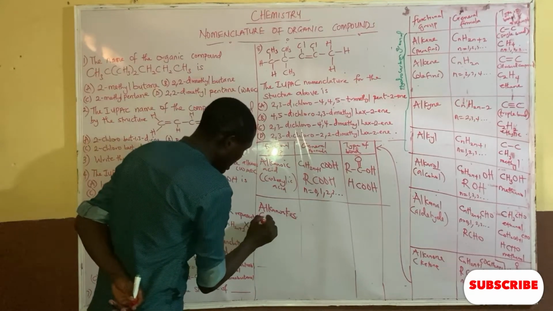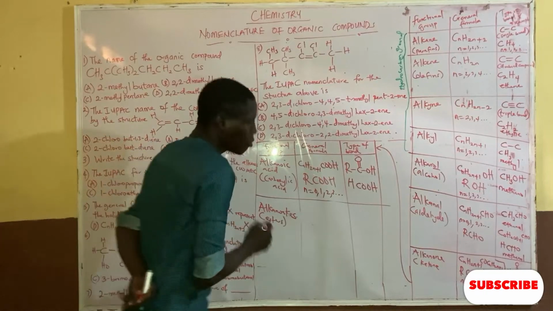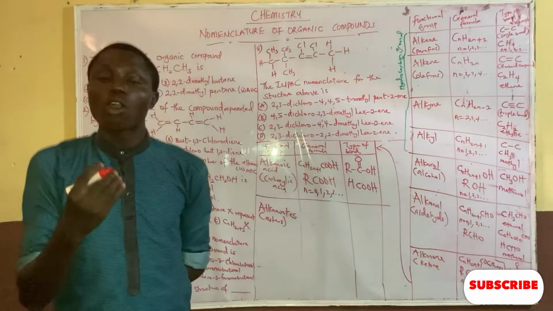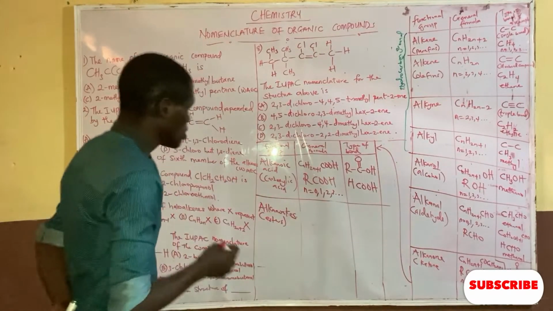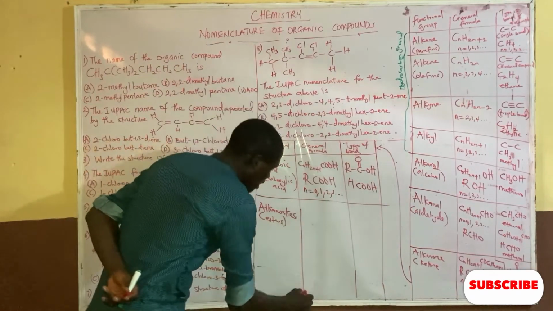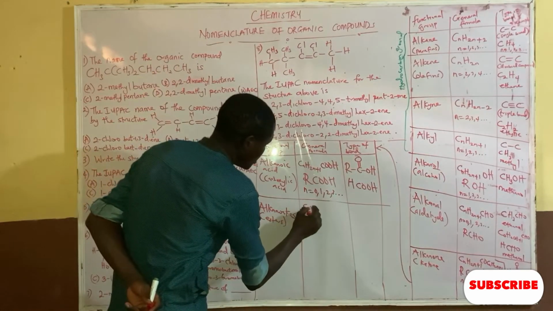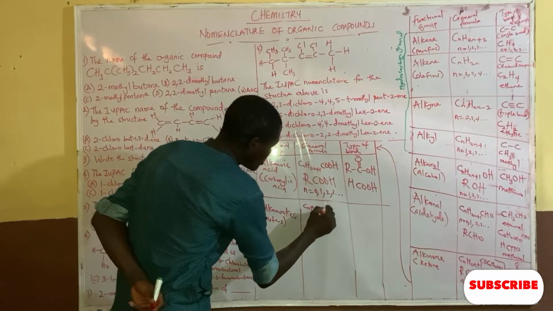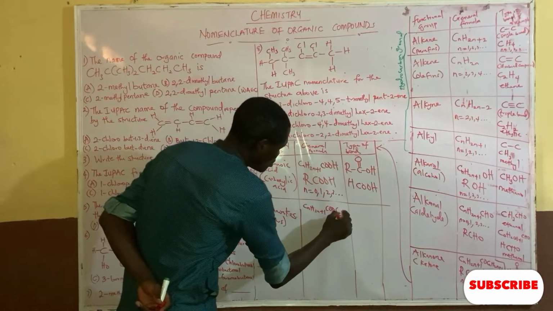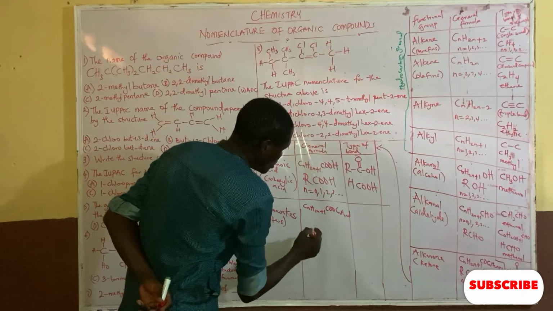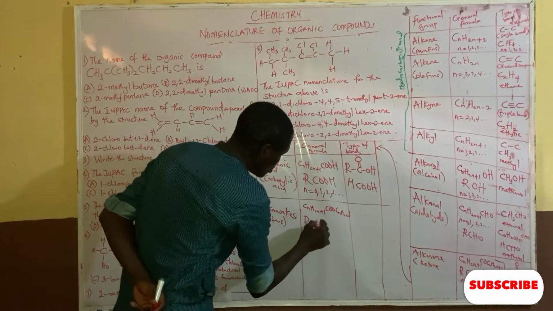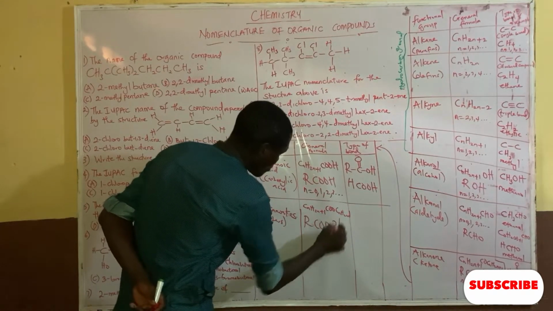Alkanoate is known as esters. What group? They are the group of organic compounds that have a sweet smell. And the general formula for alkanoate is CnH2n+1 COO CnH2n+1. So it has RCOOR'.